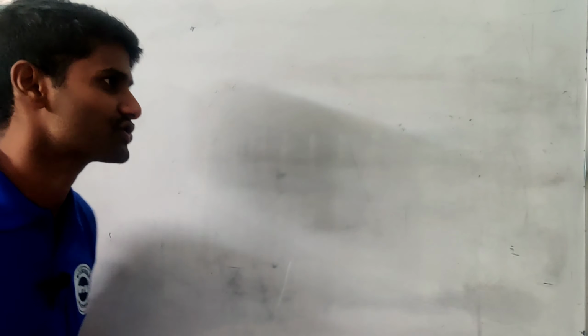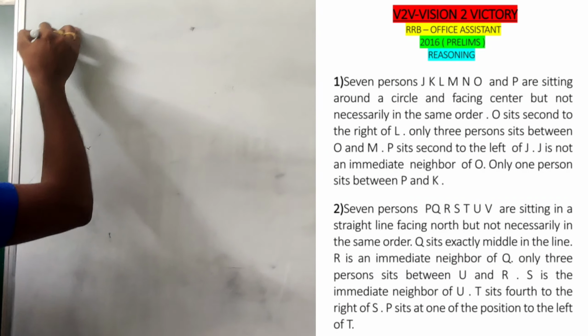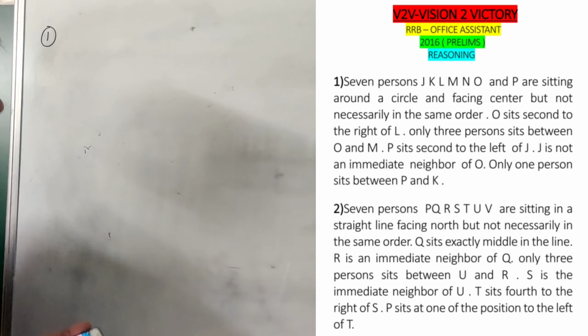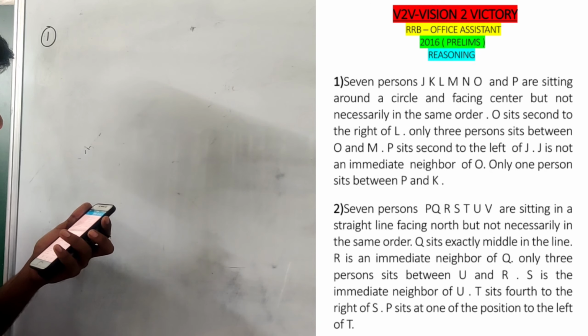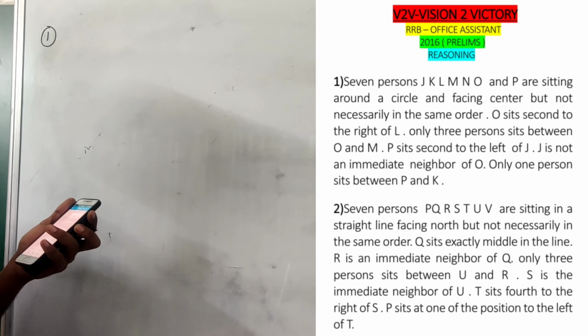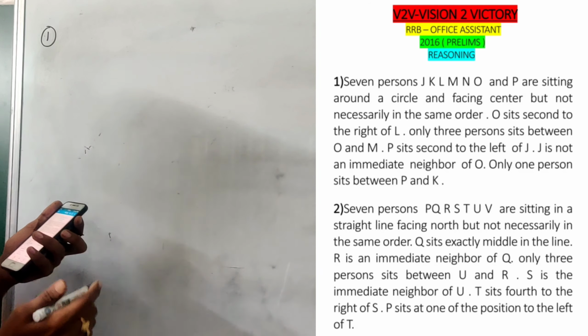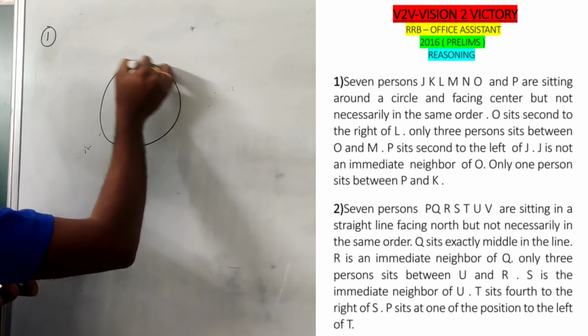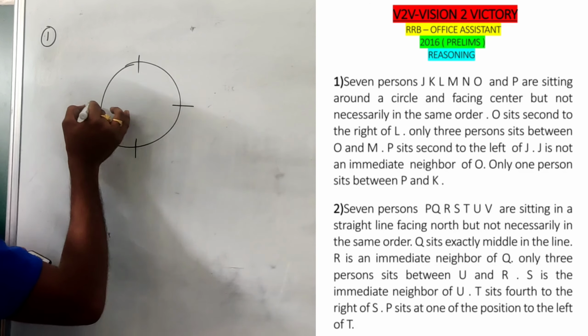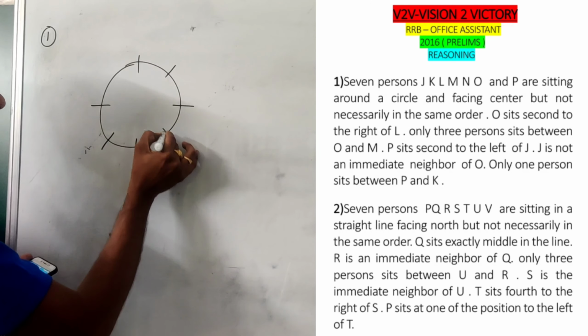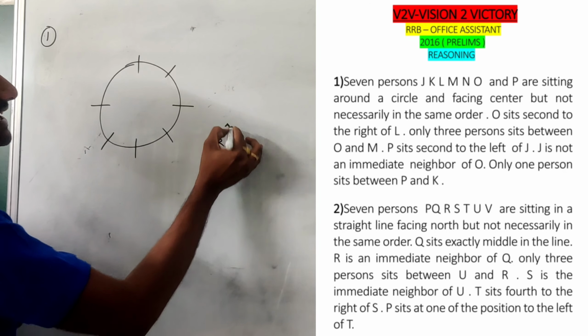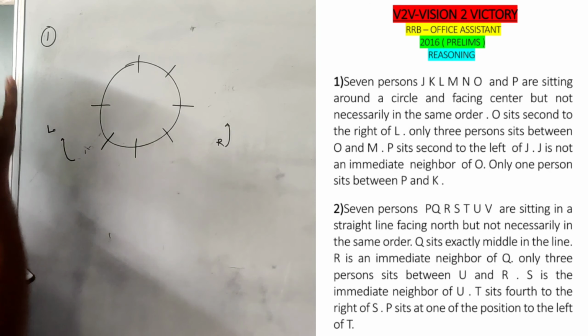Okay, let's start the first question. The first question is related to circular arrangement. 7 persons J, K, L, M, N, O, P are sitting around a circle and facing the center, but not necessarily in the same order. So there are 7 persons sitting in a circle facing the center, which means this is the right side and that is the left side.